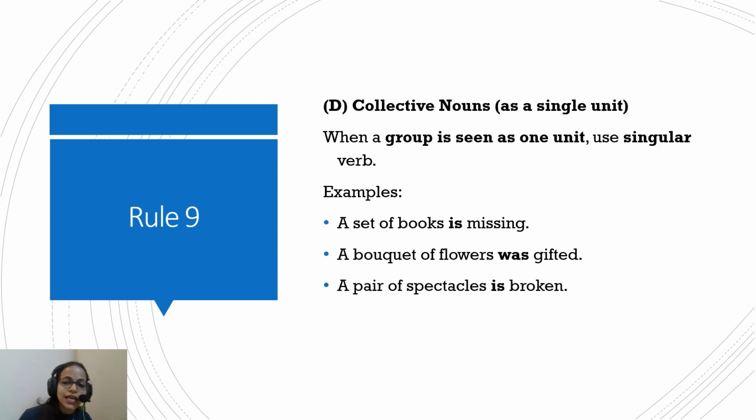Now, another thing is collective nouns. Very similar to the previous rules that we have done. When it is referring to one unit, it will follow a singular verb. A set of books is missing. So this is one set of books. It is giving one unit sense. So, a set of books is missing.